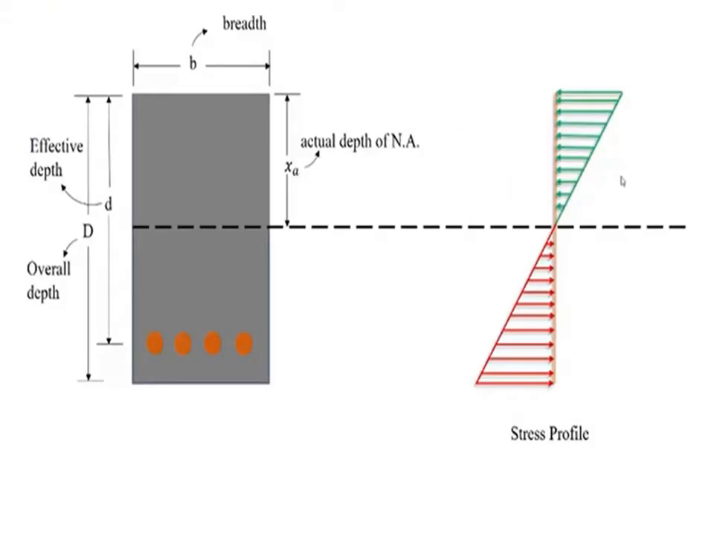Okay, now before going to the analysis part, first we have to know the basic diagram which we use to derive the formula. So this is the diagram. This section is called a beam section. This whole part is concrete, but in the bottom part we provide the reinforcement. Okay, so b is the width, D is the overall depth, small d is the effective depth, and here x is the actual depth of neutral axis.